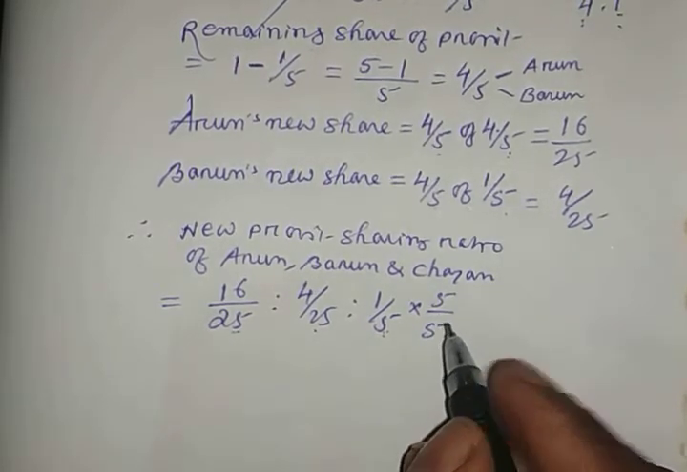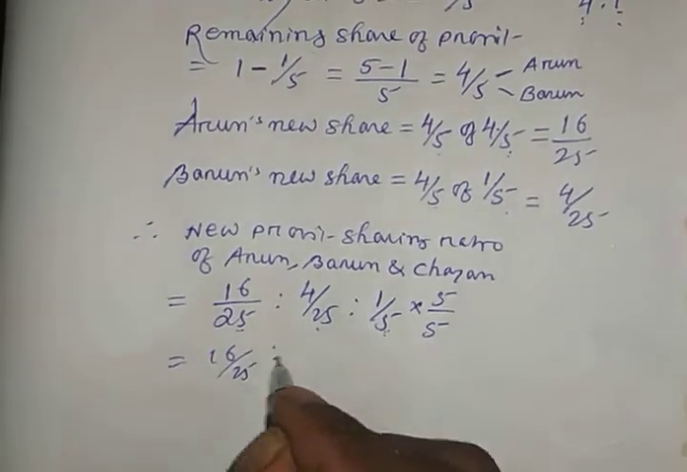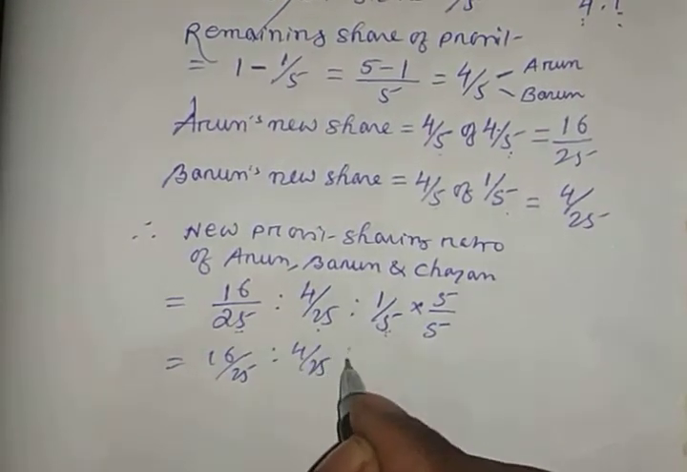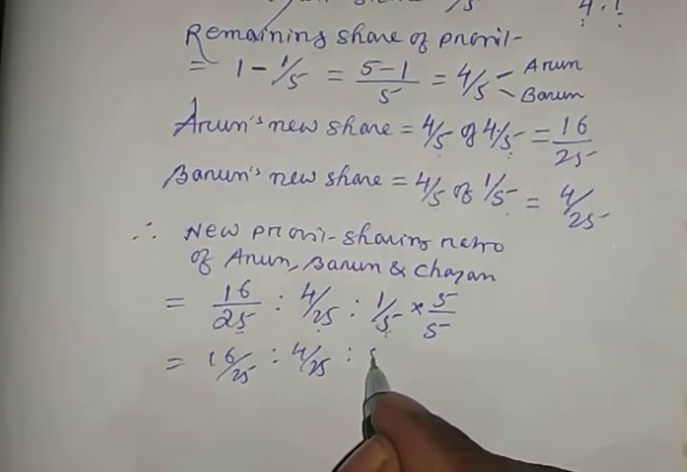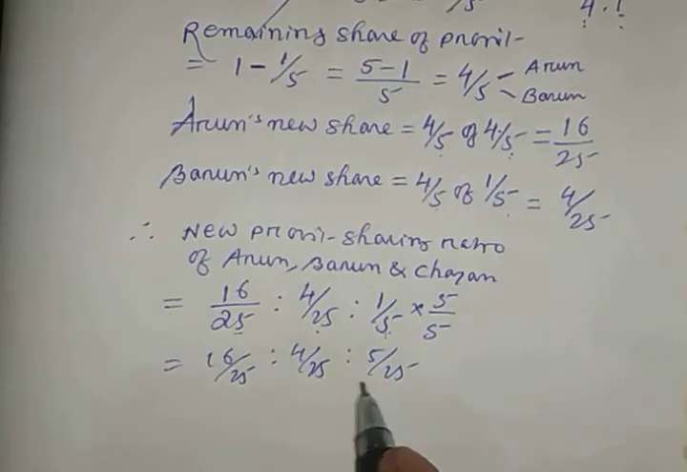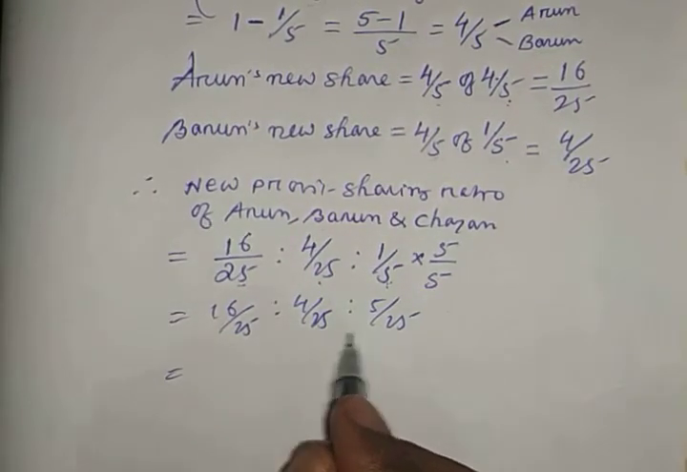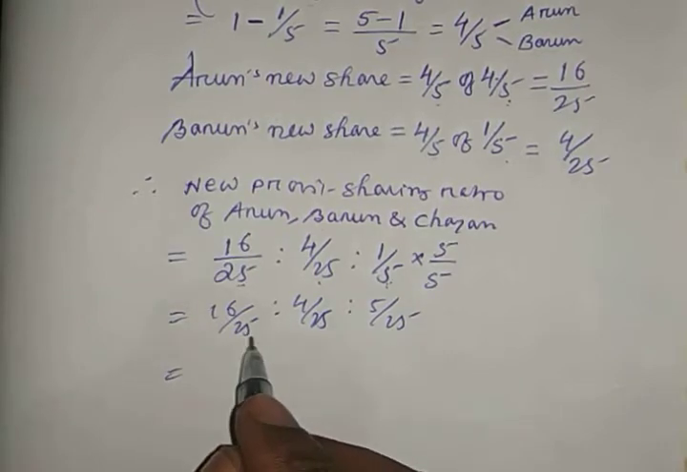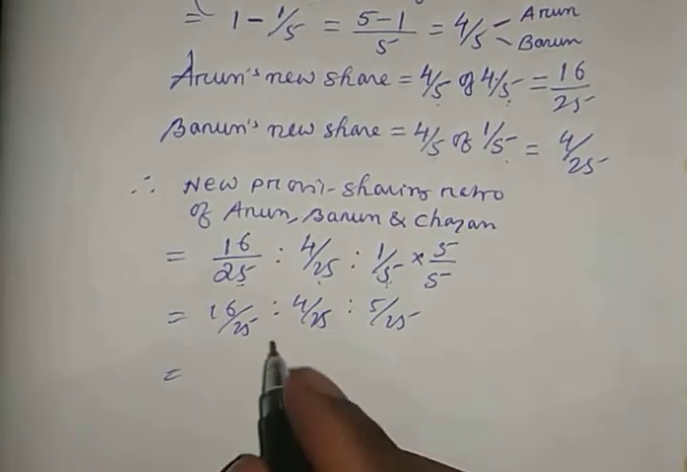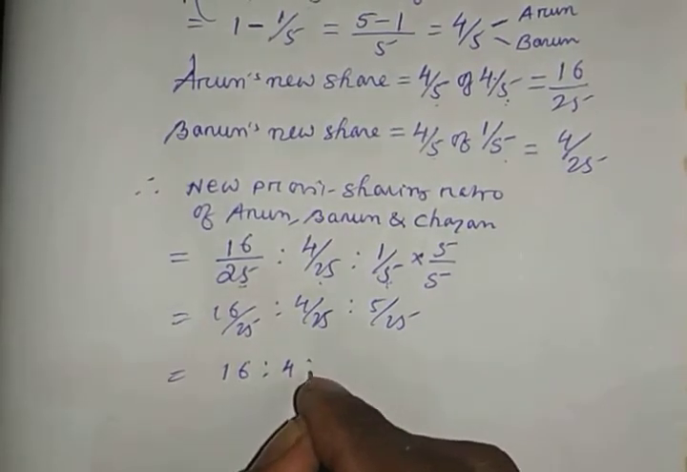Now you see here 16 by 25, 4 by 25, then 1 by 5 becomes 5 by 25. Right. Now see, all the denominators are the same. So you can cancel all the denominators, 25, 25, 25. So your new profit sharing ratio will be 16, 4, then 5.